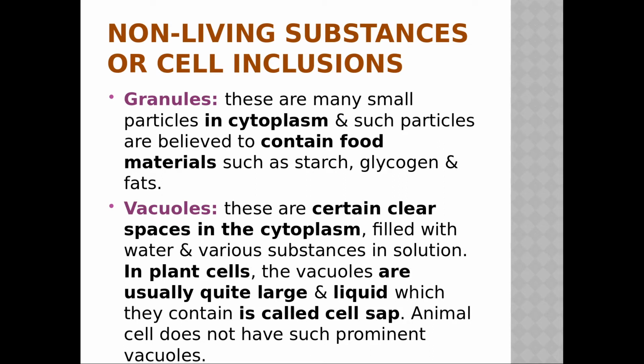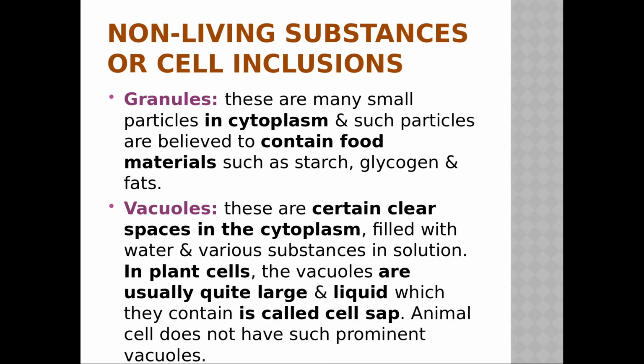Vacuoles. These are certain clear spaces in cytoplasm filled with water and various substances in solution. In plant cells, the vacuoles are usually quite large, and the liquid which they contain is called cell sap. Animal cells do not have such prominent vacuoles. So vacuoles are what? Clear spaces. Some clear spaces are there which are given as the vacuoles, and these vacuoles are larger in what?